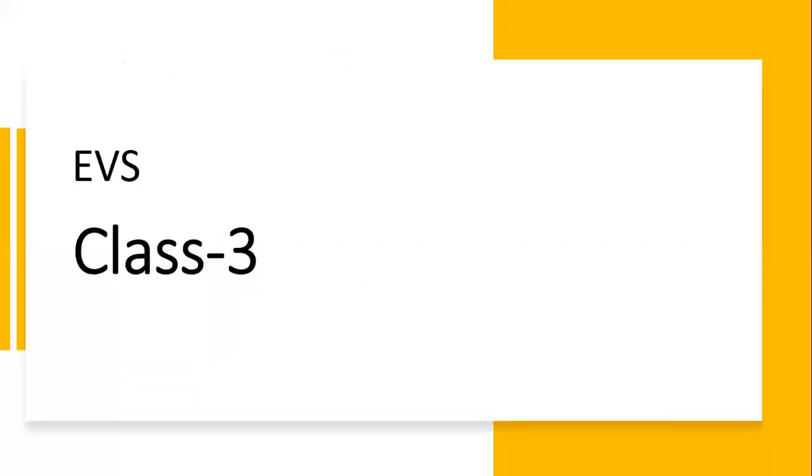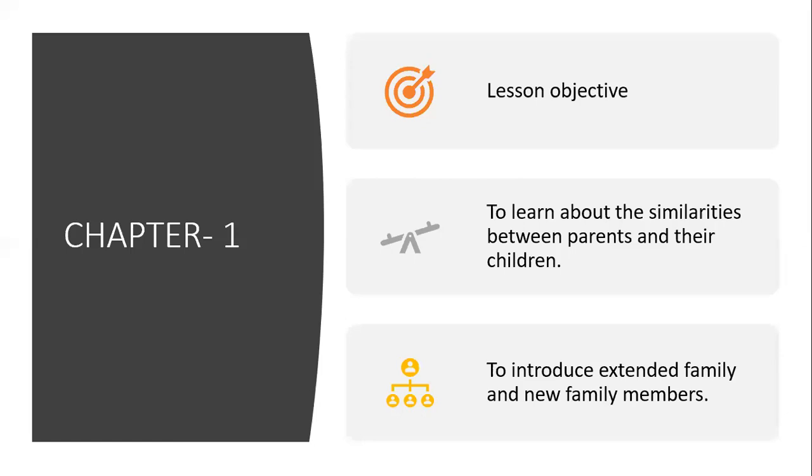Good morning, dear children, and welcome to Class 3 EVS. Today, we are going to learn Chapter 1, Me and My Family. The lesson objective is to learn about the similarities between the parents and their children, and also to introduce extended family and new family members.